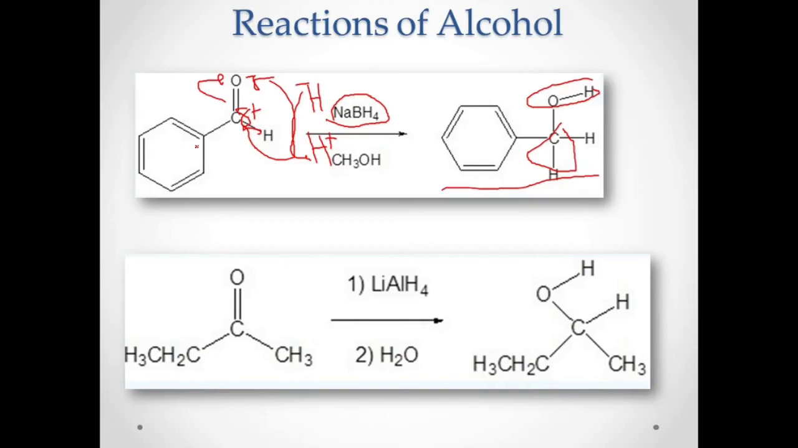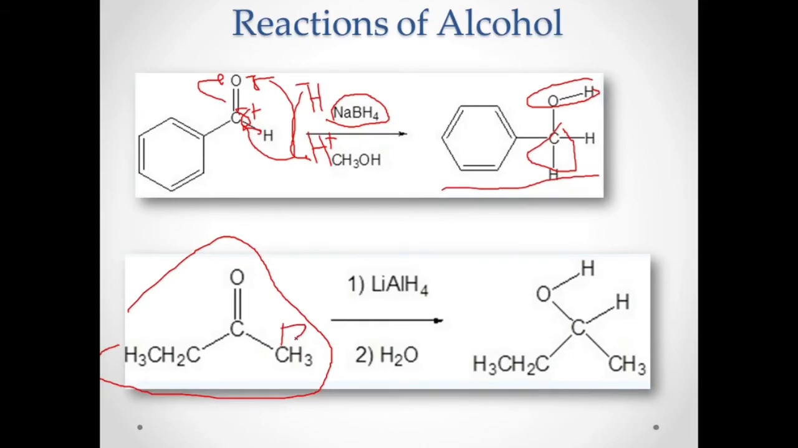So from benzaldehyde, you reduce that using sodium borohydride or lithium aluminum hydride, and with the presence of a solvent, you can form benzyl alcohol. Remember, aldehyde to primary alcohol. So this one is a primary alcohol. Aldehyde to primary alcohol. How about this one? This is a ketone.